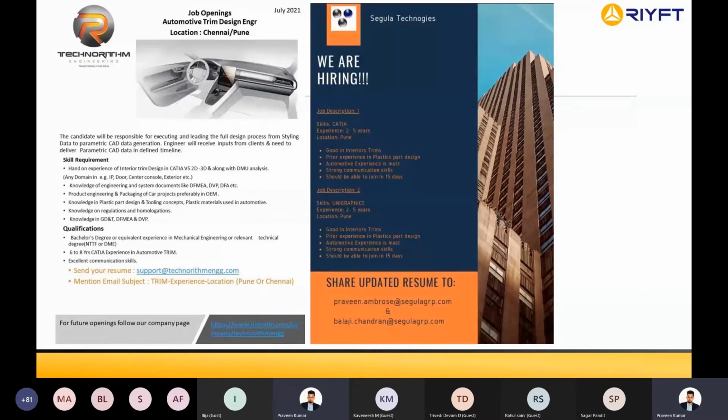So I can directly refer your resume, so it doesn't have to go through any ATS system. I'll be directly talking to the hiring manager and I can refer you. So the referral is again one of the ways in which you can get into the industry as a fresher. But without a reference, you have to apply through the job portal. And when the hiring manager looks for the keywords, if your resume has the keyword, then your resume will get shortlisted.